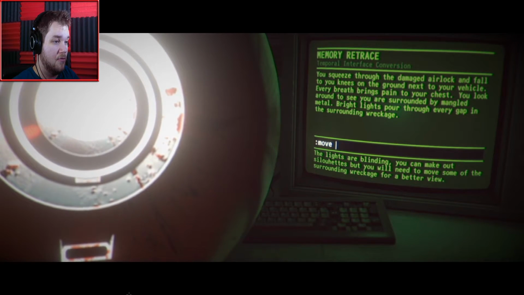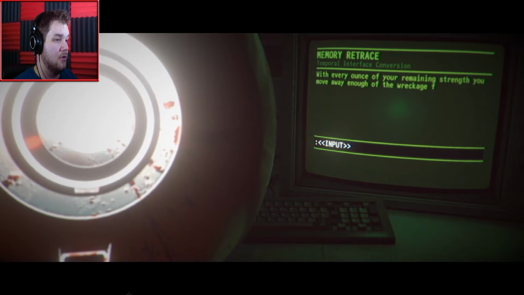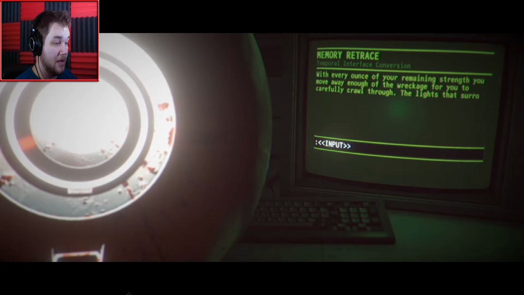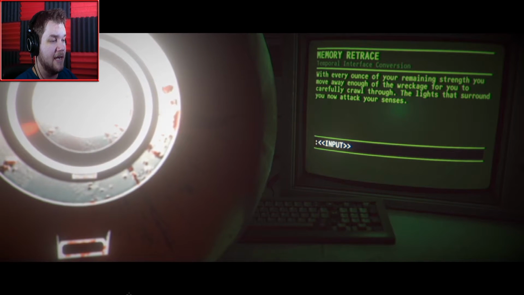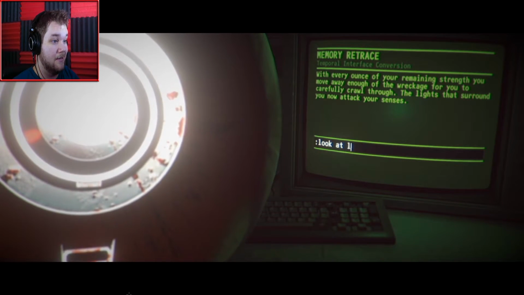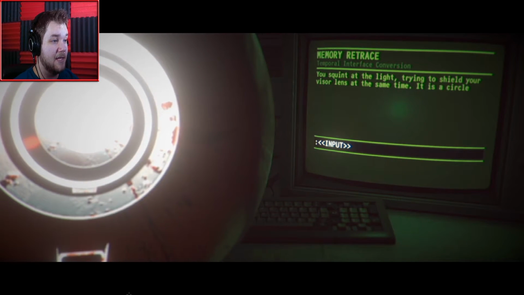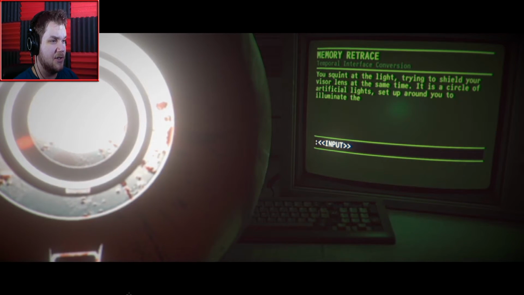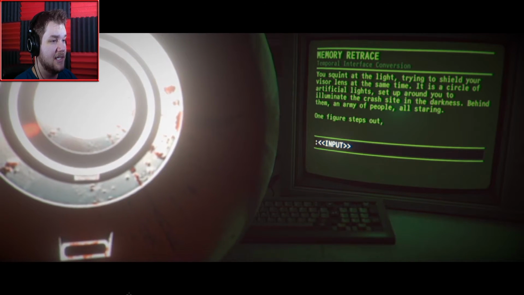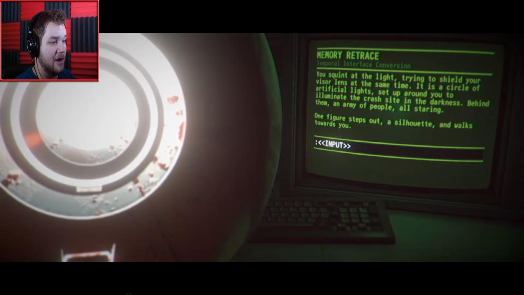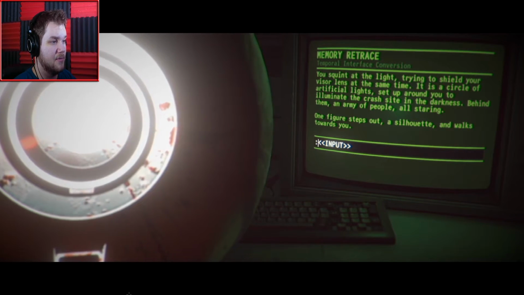Okay, move wreckage. With every ounce of your remaining strength, you move away enough of the wreckage for you to carefully crawl through. The lights that surround you now attack your senses. Look at lights. You squint at the light, trying to shield your visor lens at the same time. It is a circle of artificial lights set up around you to illuminate the crash site in the darkness. Behind them, an army of people all staring. One figure steps out, a silhouette, and walks towards you.